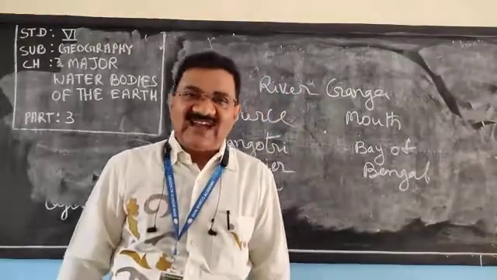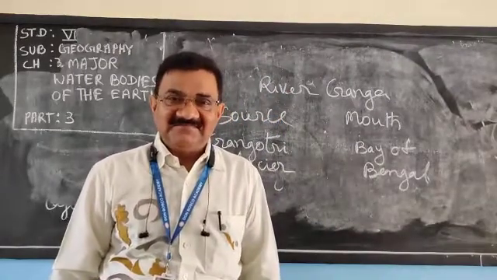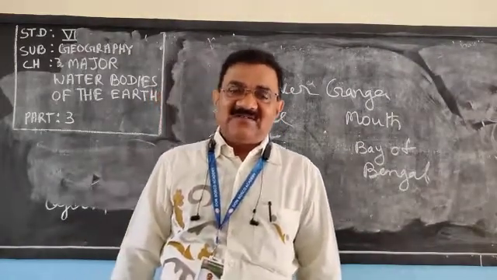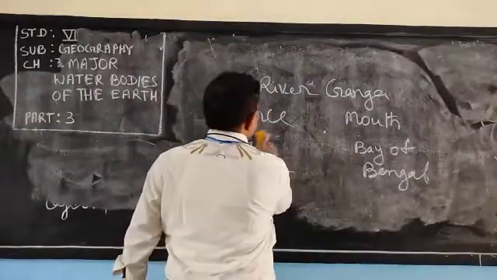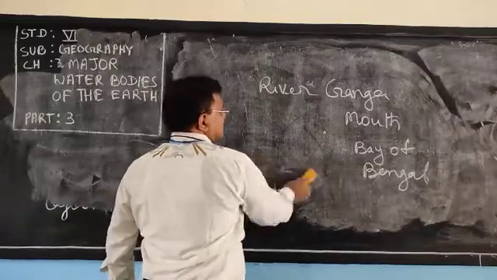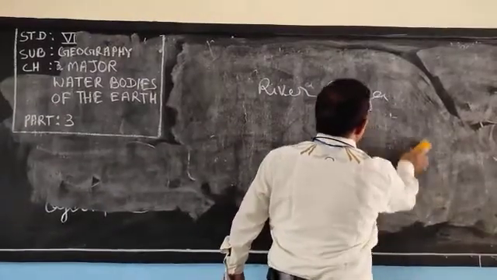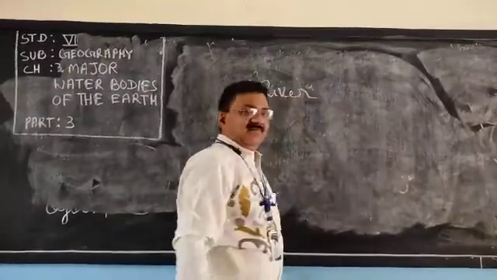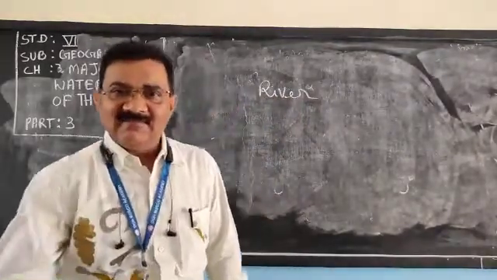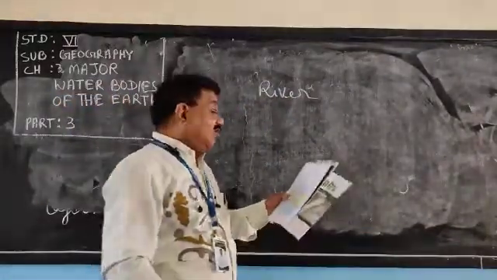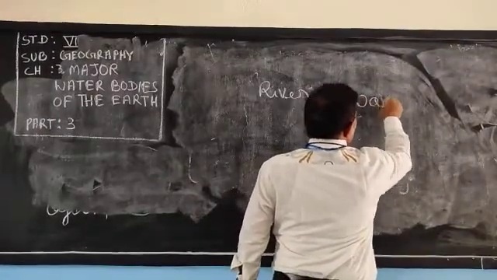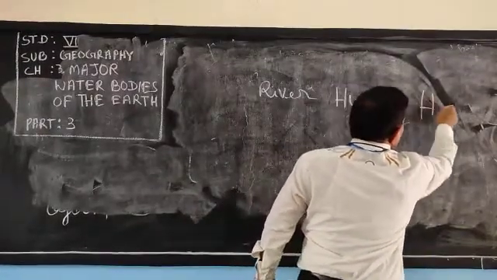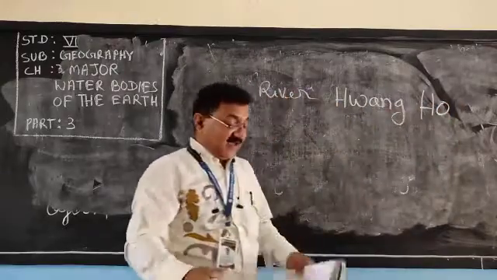Now, certain Chinese rivers. Let us discuss the Chinese rivers. The names of the Chinese rivers are like that only. Wang Ho. One river is Wang Ho. See the name.